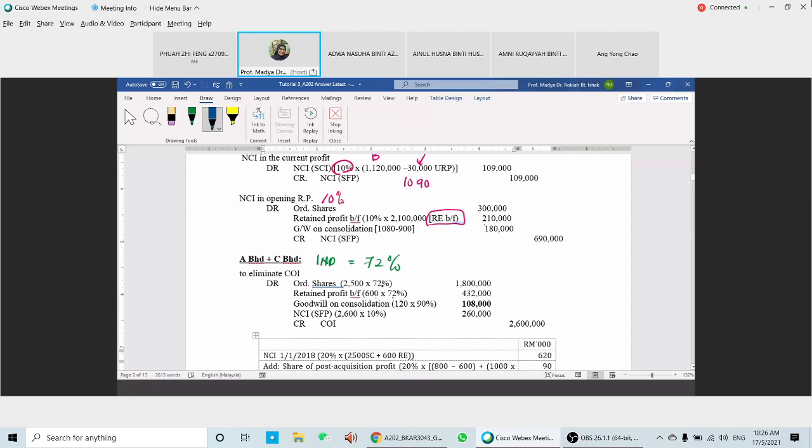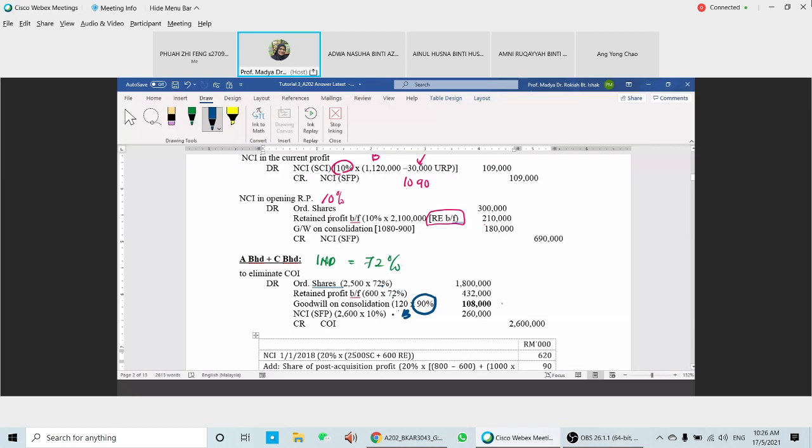Goodwill on consolidation here, the amount of goodwill in B is 420. But A only has 90% shares in B, so need to times with 90% only. Okay, so 108.